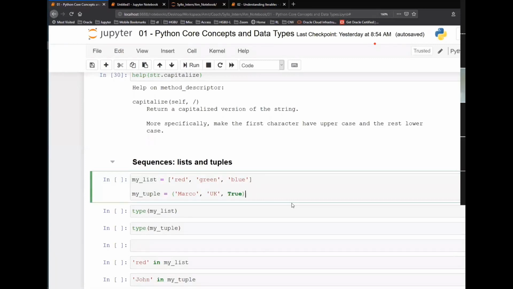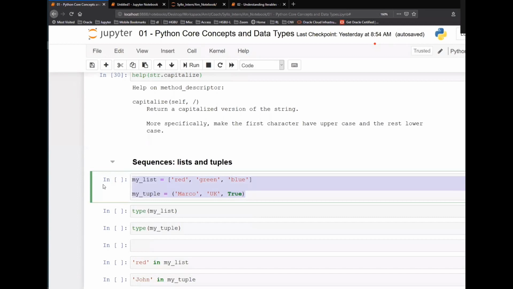What I mean by homogeneous and heterogeneous data, you can see here. Here, all the elements are strings, but here the first two elements are strings and the third element is a Boolean value, right? But this is allowed. By default, Python always stores object values. It is a dynamically typed language, right?